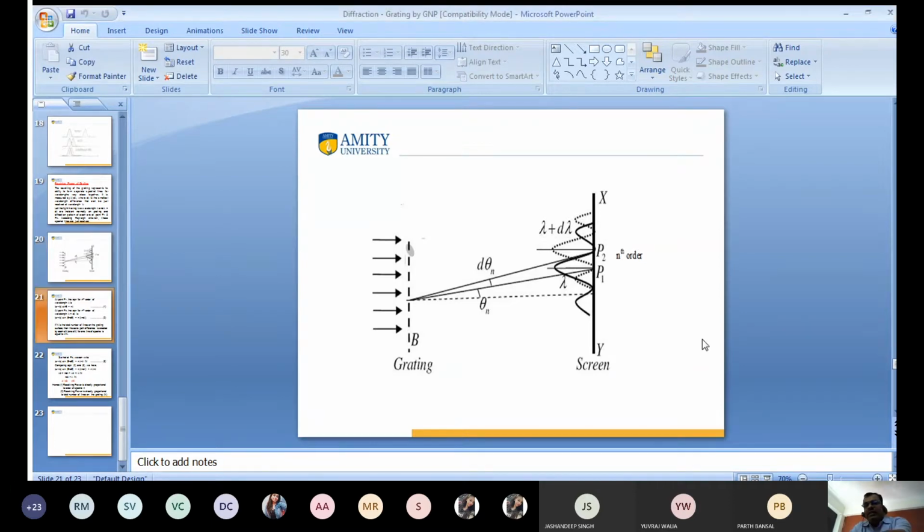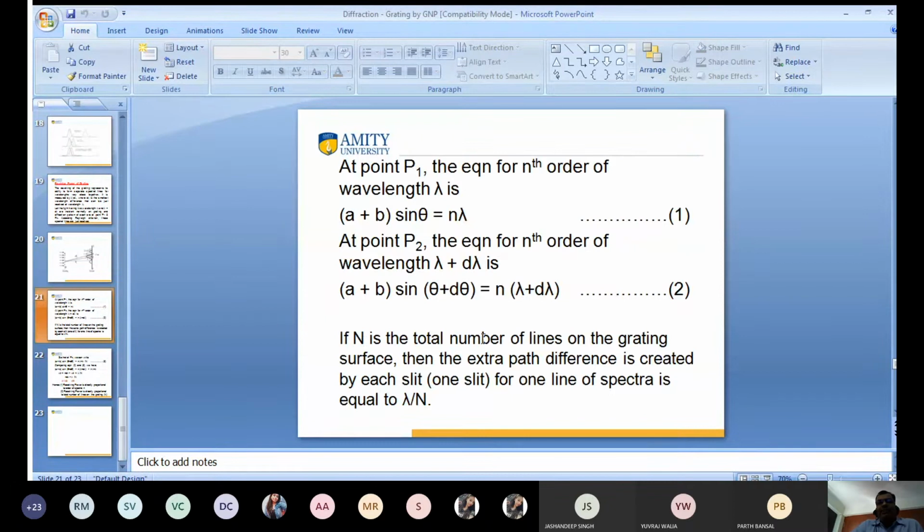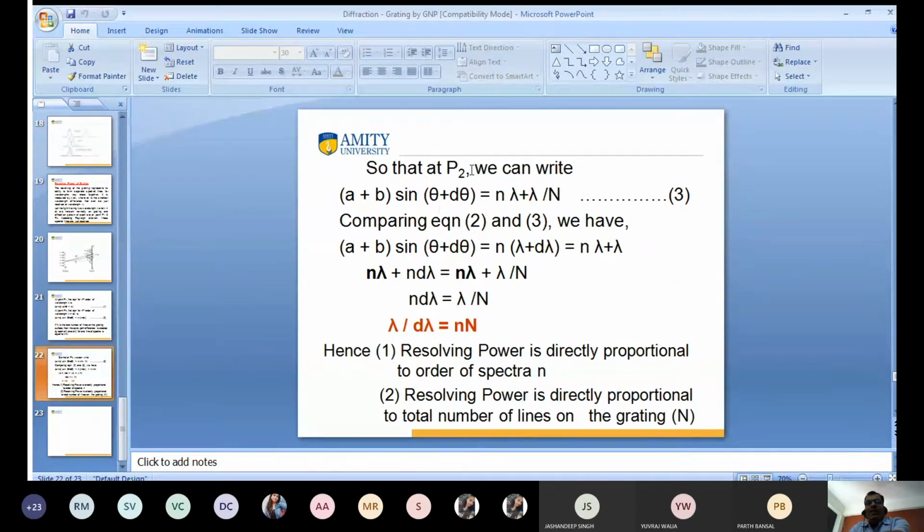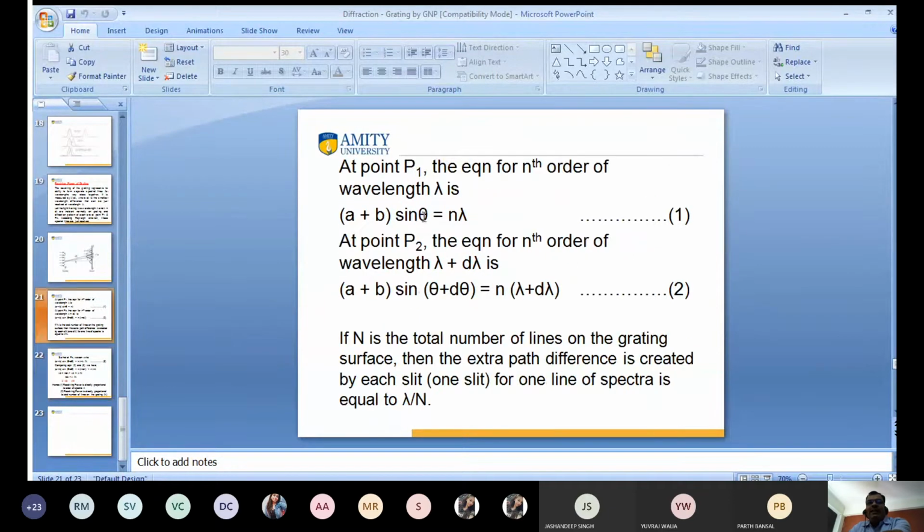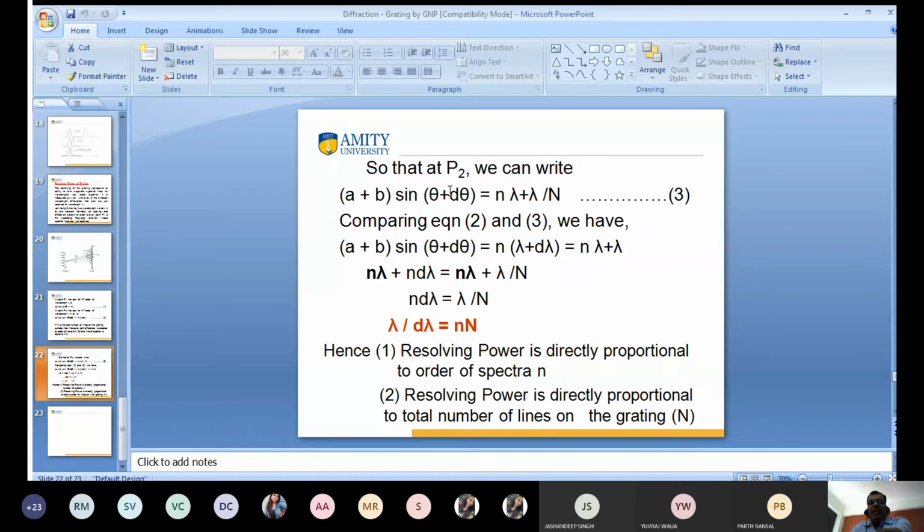If N is the total number of lines, the path difference for each slit is lambda by N, so this equation can be written as equation 1. At P2, we can write (a plus b) sin theta, where theta is theta plus d theta, because P2 is for d lambda. The wavelength term is n lambda plus the path difference, lambda by N. So this is equation 3.